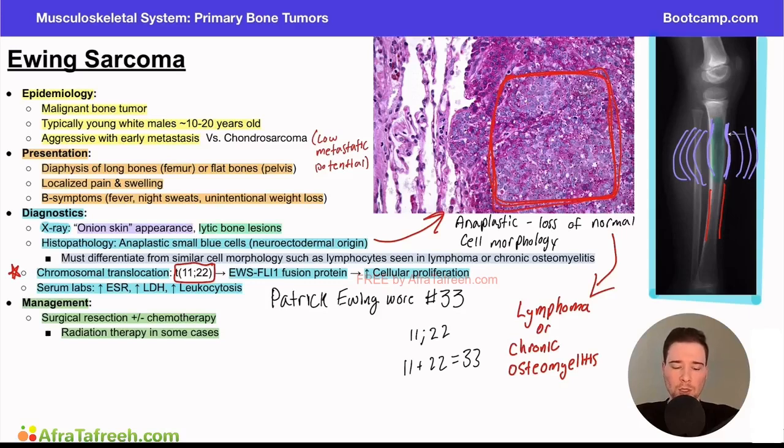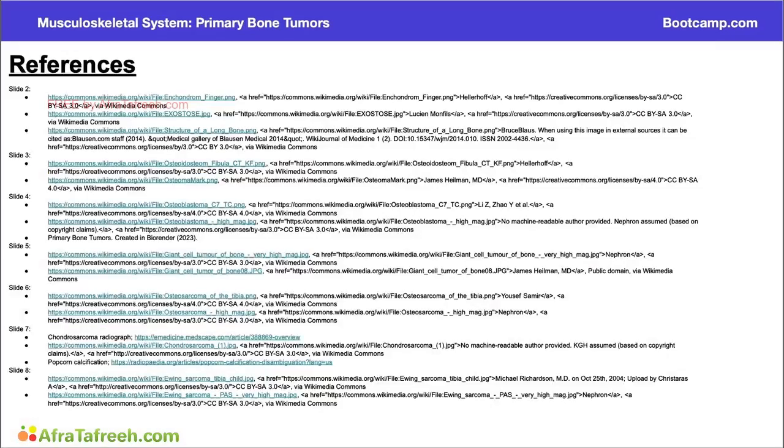When we think about chromosomes here, we have to remember the 11;22 translocation. I give that as a sample question here because they love to ask that type of question. It's a nitty-gritty little detail, but it's important that we know those numbers to get our questions right on test day. When we think about our management here, it's important to know this is a malignant bone tumor. This is often going to need surgical resection and chemotherapy, and may even need radiation as well.